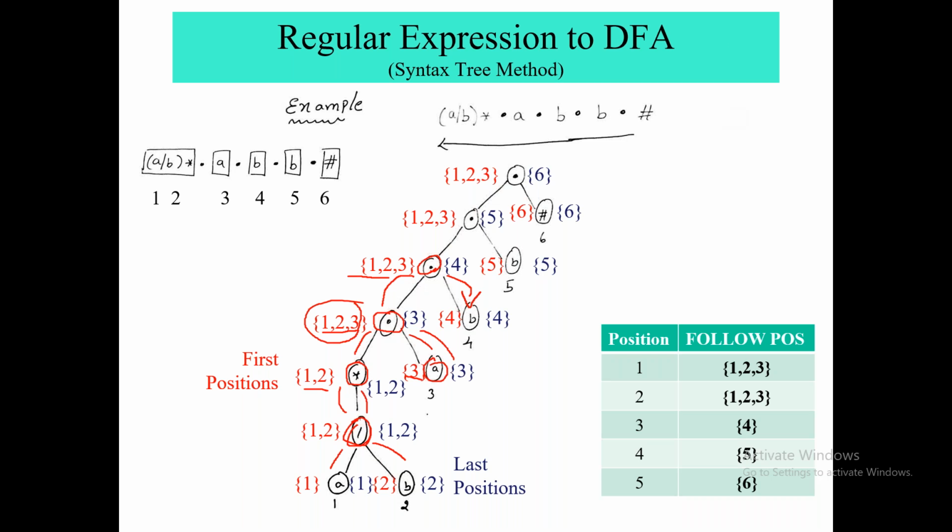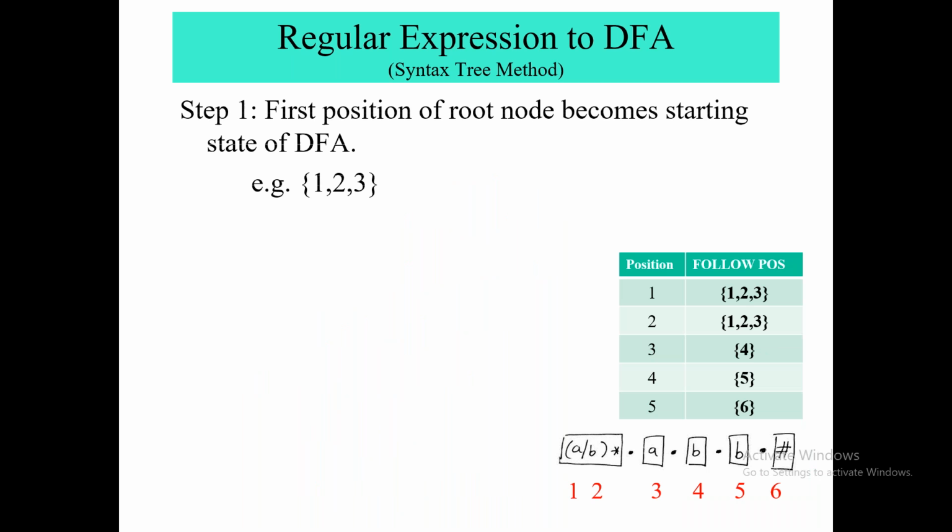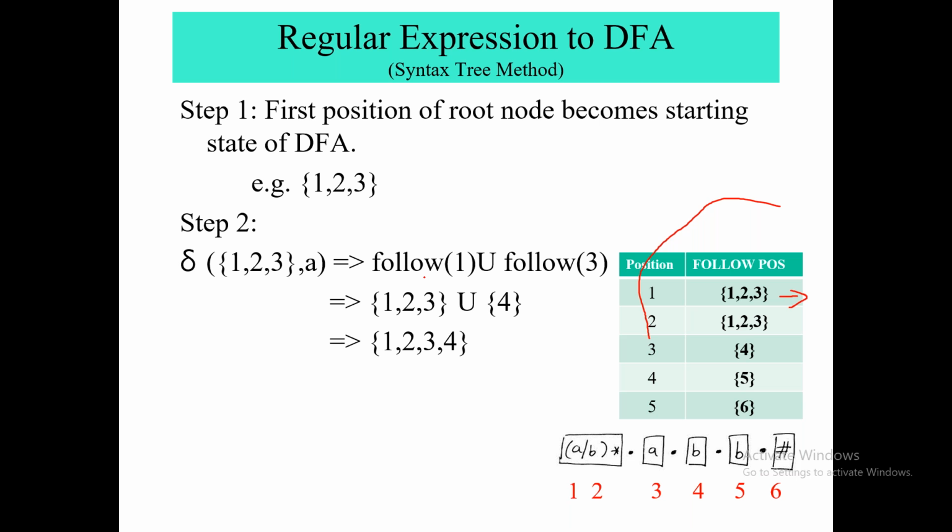Okay. So here we got the follow position. Now let us see how we will construct the DFA. For follow position, you have to consider this transition table. Your starting node, or you can say your root node, would be 1, 2, 3. This is your root node. That would be your first step.